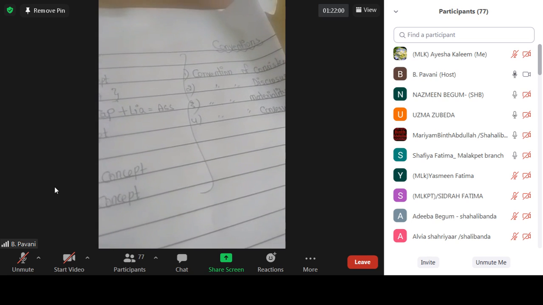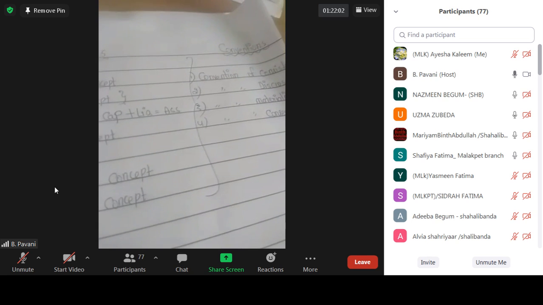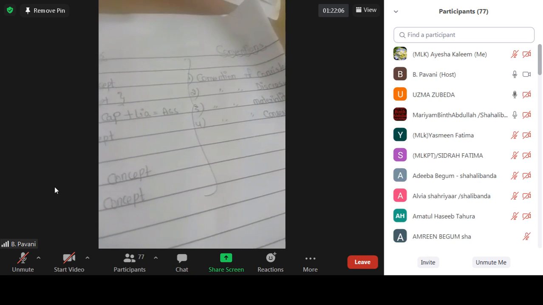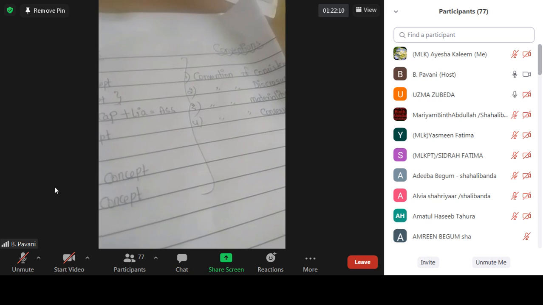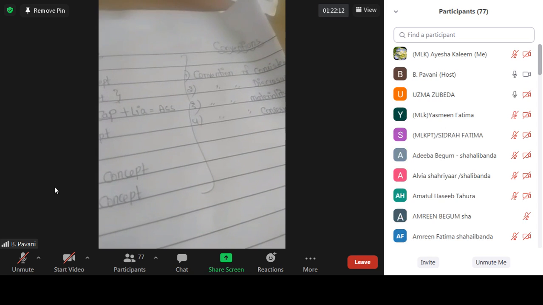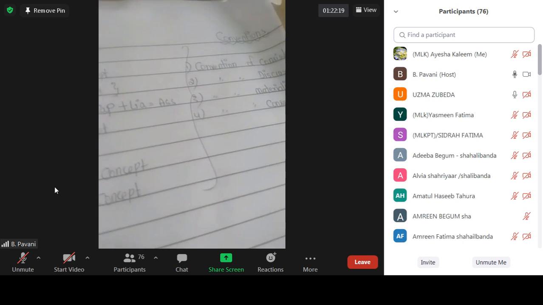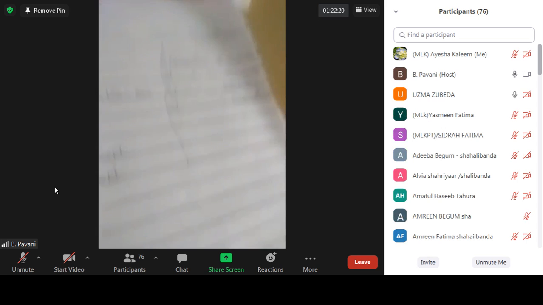As I said, suppose there are 10 debtors. Suppose the debtors' information is being given. Out of those 10 members, one person gave this much money, another gave this much, the third gave this much, the fourth is not paying. Everything should not be given like this, because it's unnecessary.